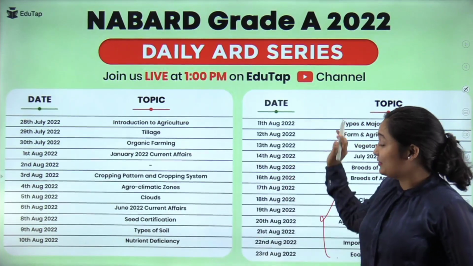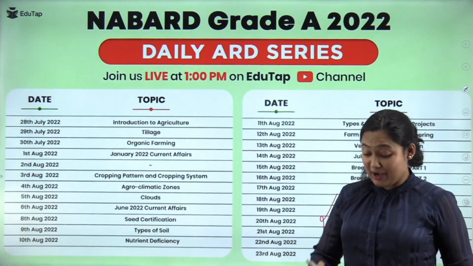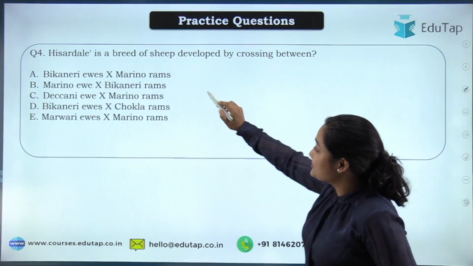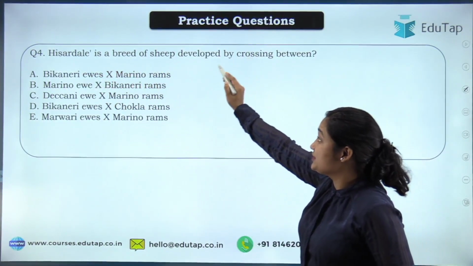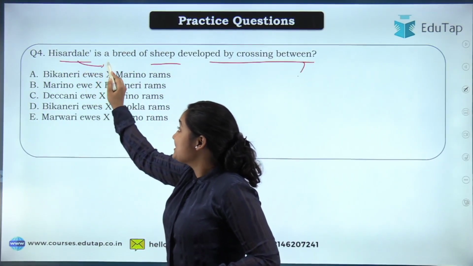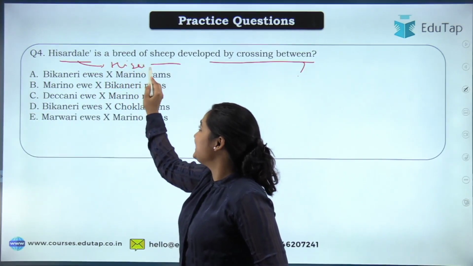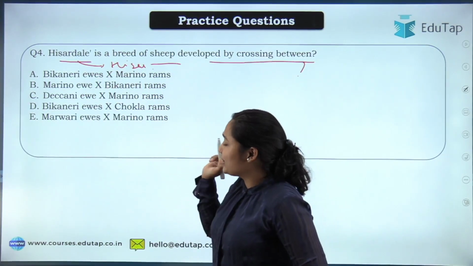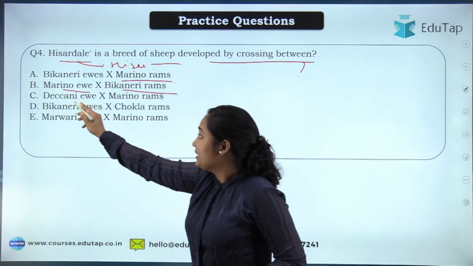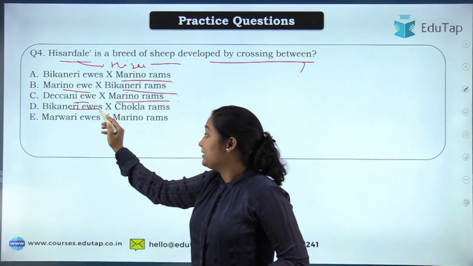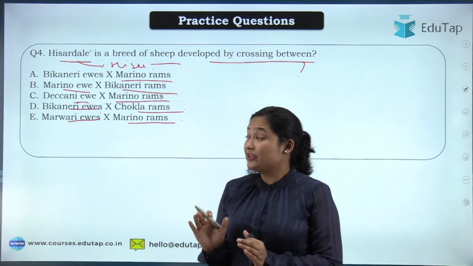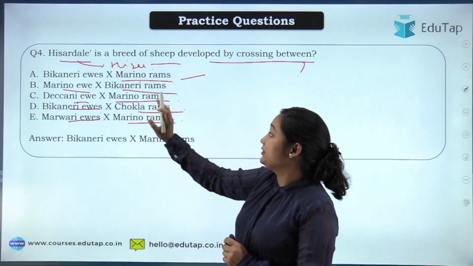Okay, now moving to the homework question. I have seen that most of you have given the correct answer in the comment section. The question was: Hisardale is a breed of sheep developed by crossing between whom? Hisardale, as the name suggests, has been developed in Hisar. Quite easy, by the name you can totally guess it. Your options were Bikaneri ewes and Merino rams, Merino ewes and Bikaneri ram, Deccani ewes and Merino ram, Bikaneri ewes and Chokla ram, Marwadi ewes and Merino ram. So among all the given options, your correct answer will be Bikaneri ewes and Merino rams.